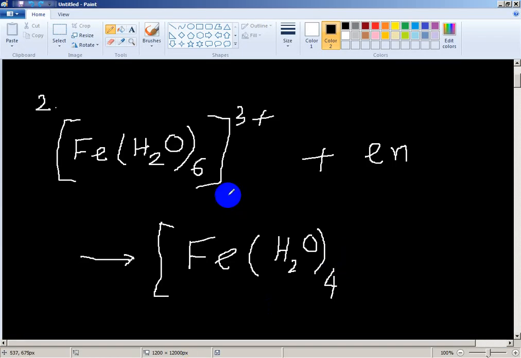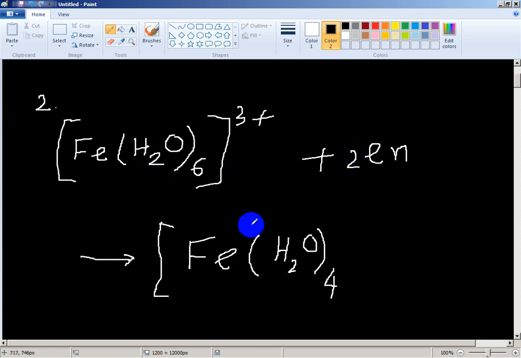So 4 ligands can be replaced by how many 1,2-diaminoethane? One 1,2-diaminoethane can replace 2 water molecules. So to replace 4 water ligands we need 2 1,2-diaminoethane ligands.